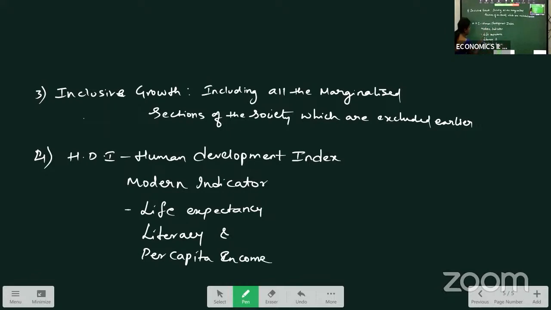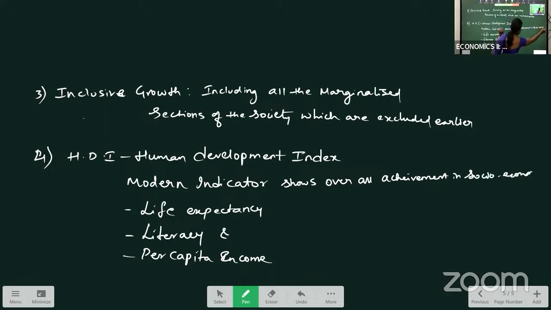These are the three factors we consider when we calculate the Human Development Index. It is a modern indicator which shows overall achievements in socio-economic activities.